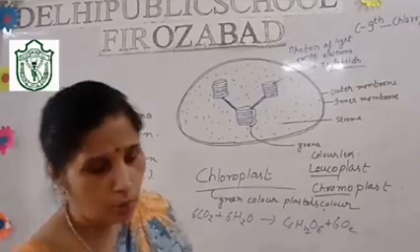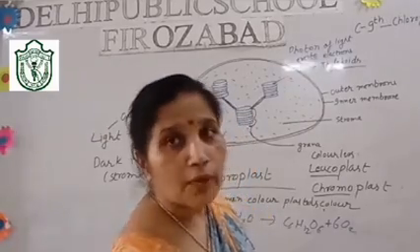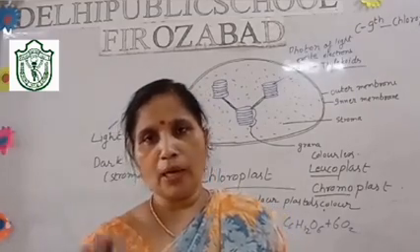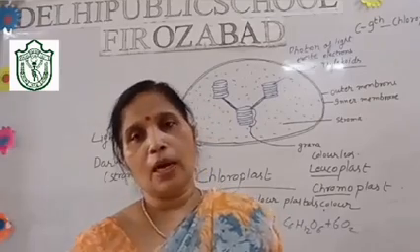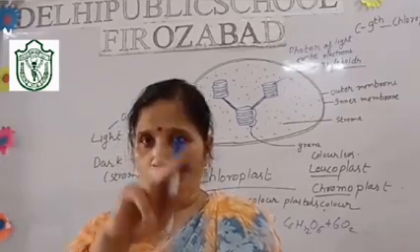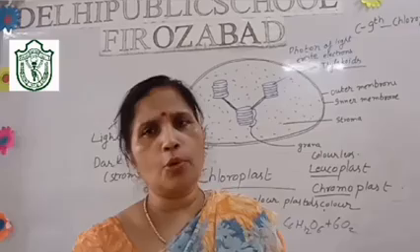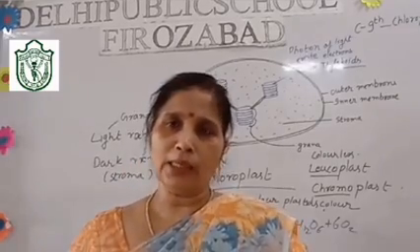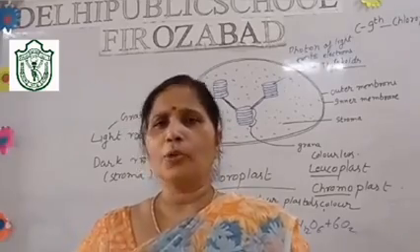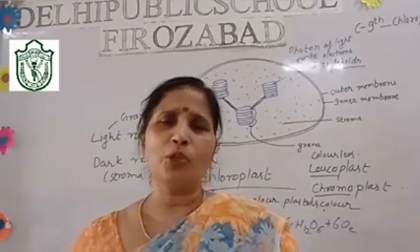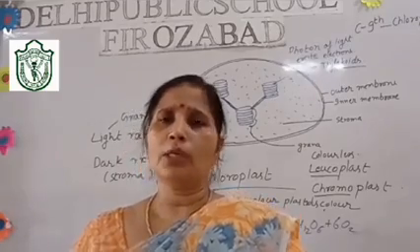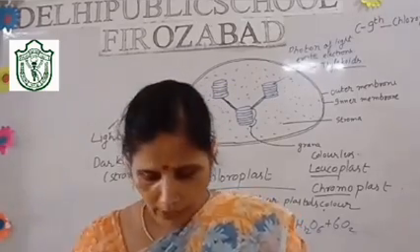Okay, vacuoles. Inside the plant cell vacuoles are present, and vacuoles are bound by a single membrane called the tonoplast. In the vacuoles the reserve food material is present, and excreted products are also present. You can say that a vacuole is just like a storehouse of the plant cell. So it has a secretory function and also a storing function.